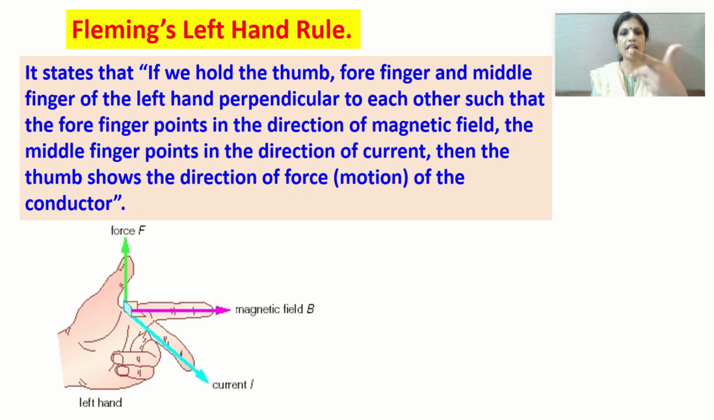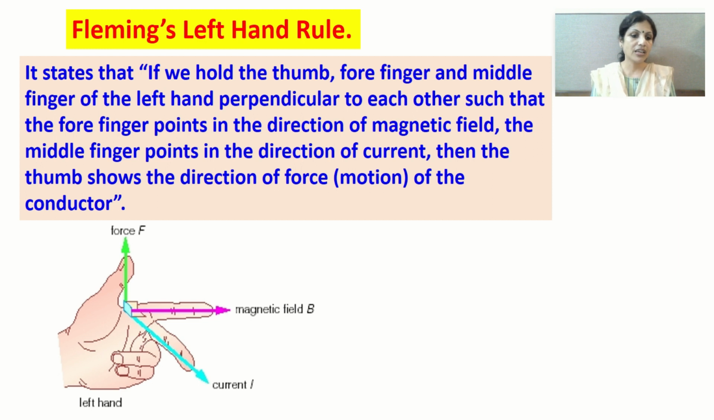So your left hand you have to hold in this manner. All the three fingers are perpendicular to each other. So the thumb, the forefinger and the middle finger are perpendicular to each other in such a manner that the forefinger is in the direction of magnetic field and the middle finger is in the direction of the current. Then the thumb will always give you the direction of the force experienced by the conductor.